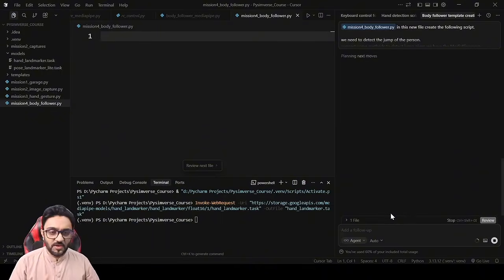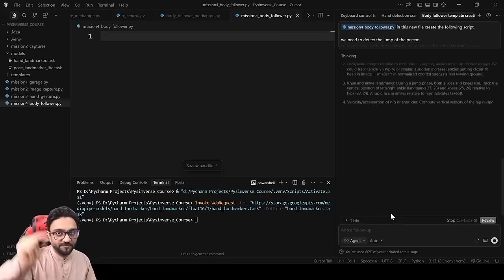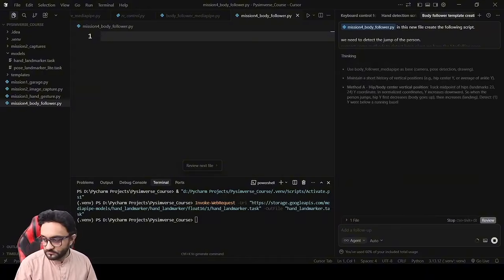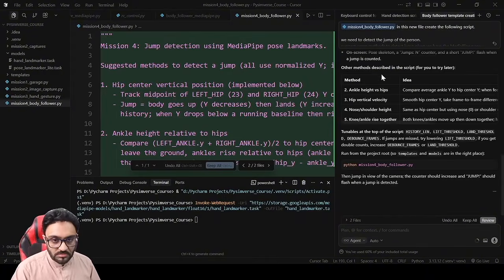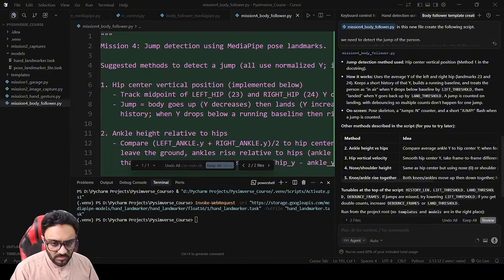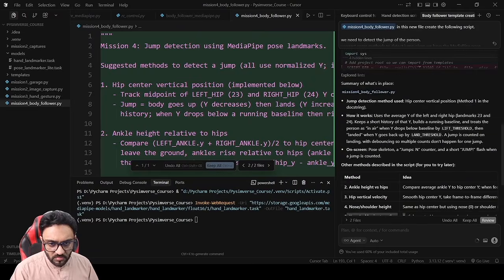So first, it's a good idea because you can have multiple ways of detecting a jump, right? It's not just going up 1 pixel. It's a complete motion of frames. So we need to find a good way to do this. So this is complete, and it says that I actually wrote the code as well. So it gave us 5 methods, and then it picked what? Method hip center vertical position, method 1 in the doc string.